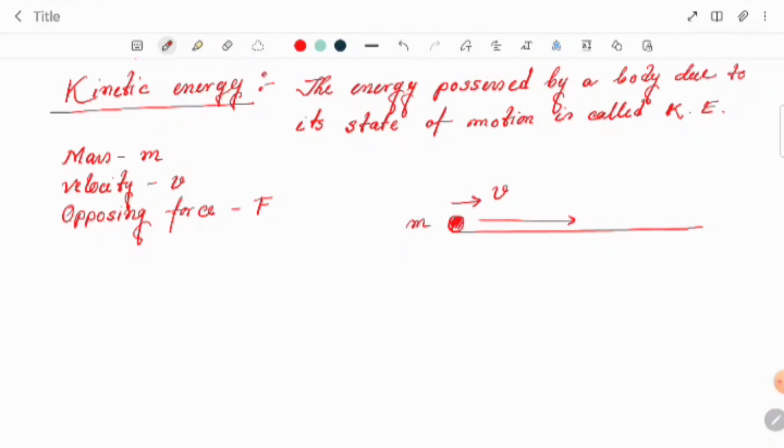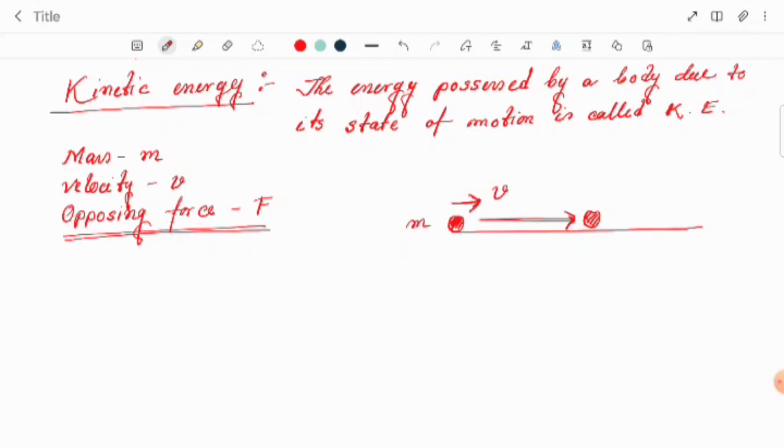Because suppose after some time the body comes to rest at this point. The initial velocity was v, so we have to apply some opposing force F to stop the body at a certain position.